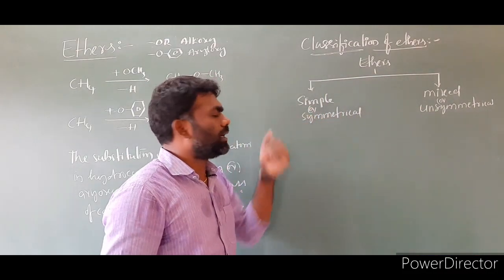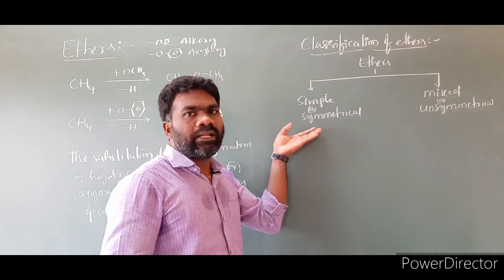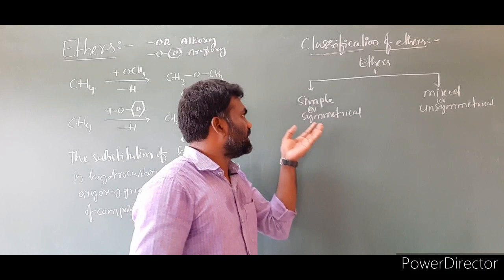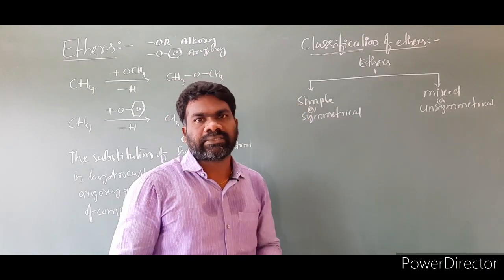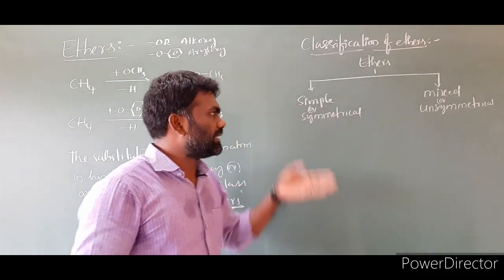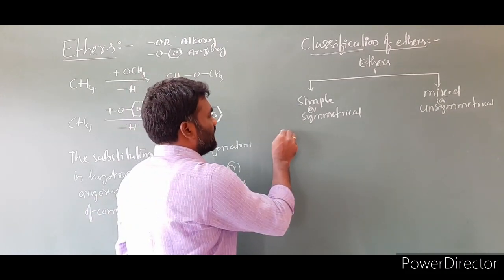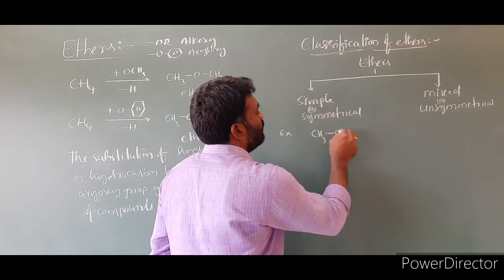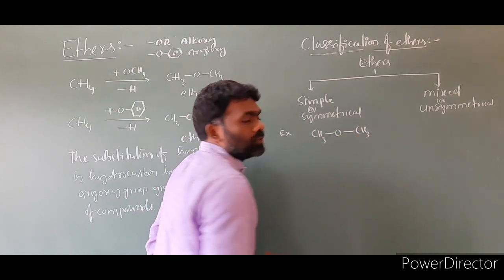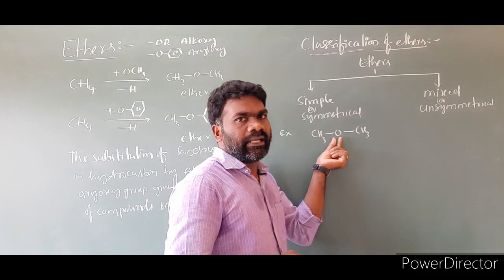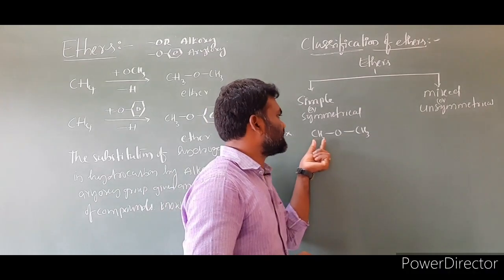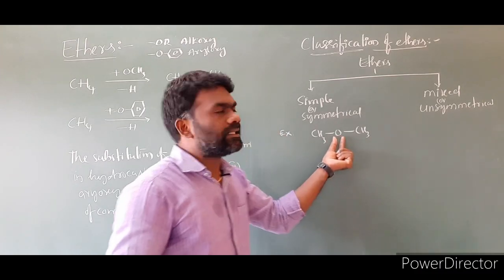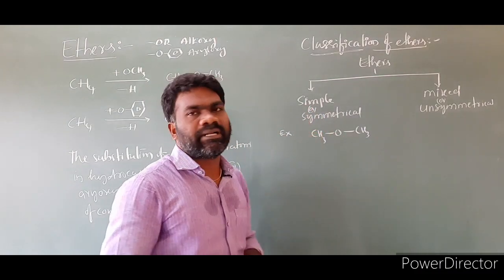First, simple or symmetrical ethers. The alkyl or aryl groups attached to the oxygen atom are the same. Let us understand this by taking an example, CH3OCH3. Look at this molecule. To this oxygen, the alkyl groups attached are the same: CH3 here, and CH3 here. Such ethers are called simple or symmetrical ethers.